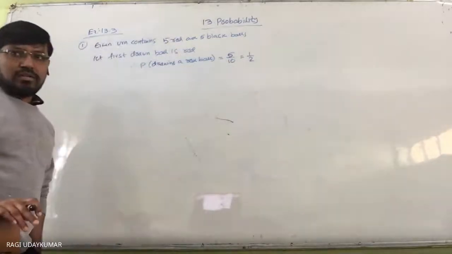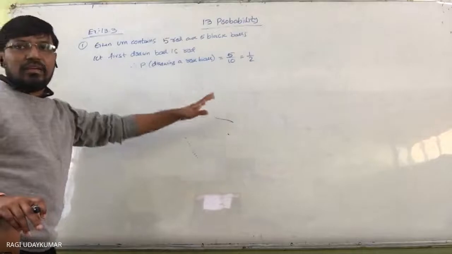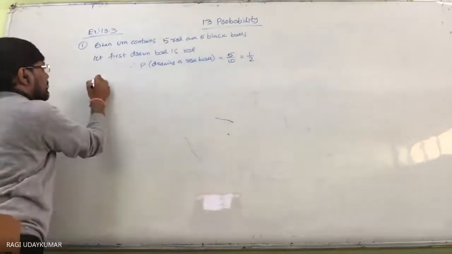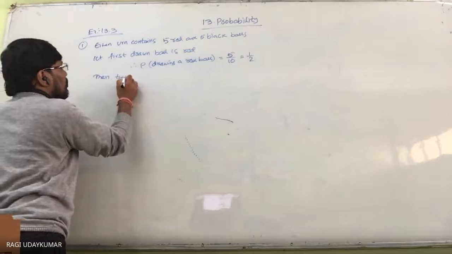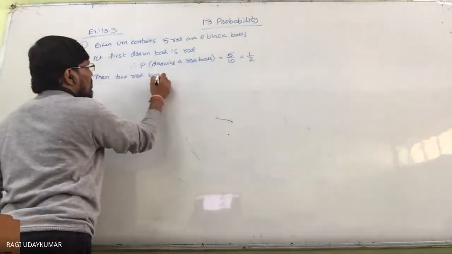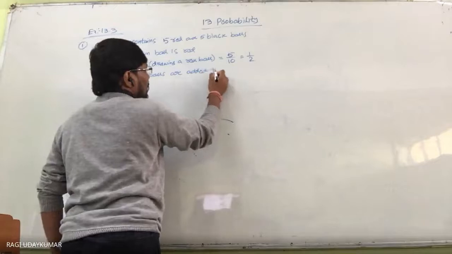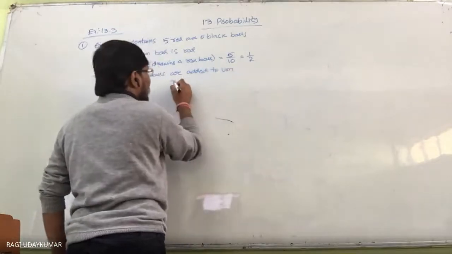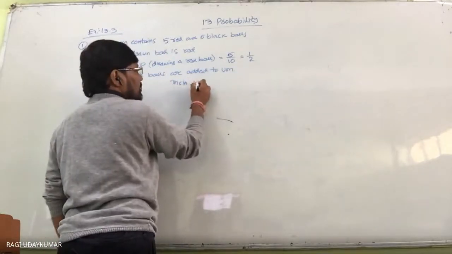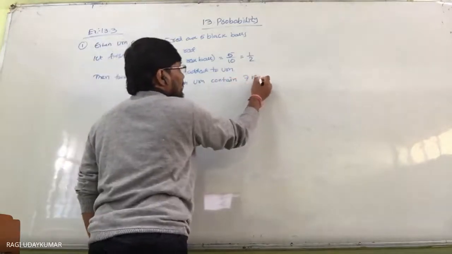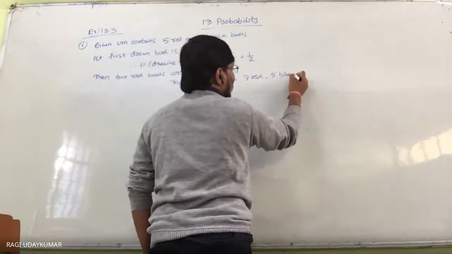Then what is done here? The first drawn ball is red, so two red balls are added to the urn. Then the urn contains how many red balls? 7 red, 5 black.